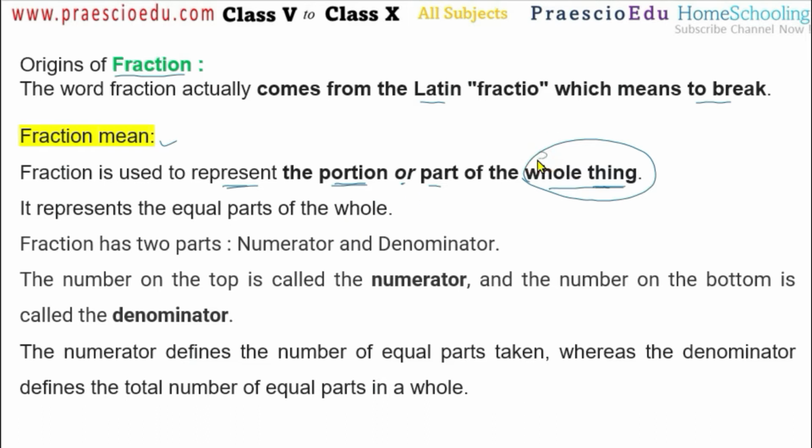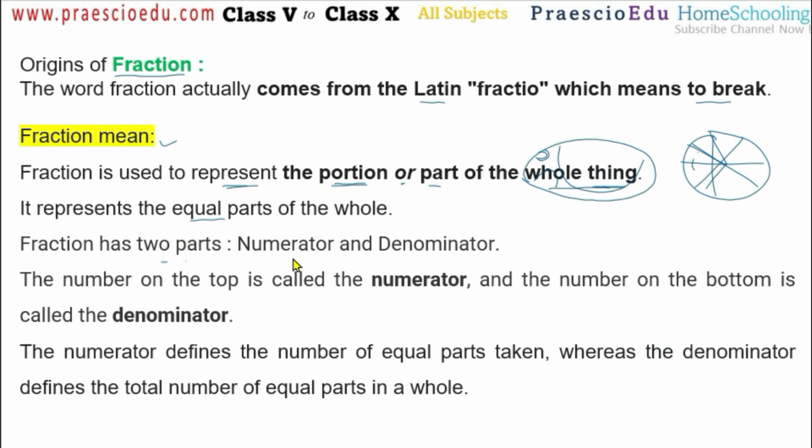It means not a small part like this one and a big part like this one. If there is a circle, not only this small part or only this big part, we will make it equal, something 4, something 5, something 6 times, or infinitely. But all should be equal parts, so that is the main meaning.